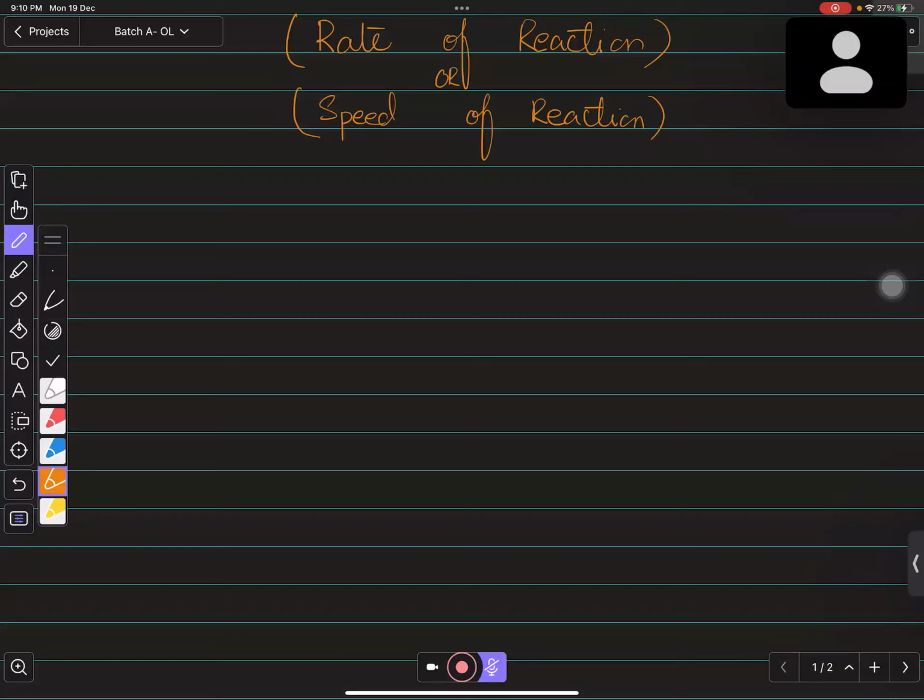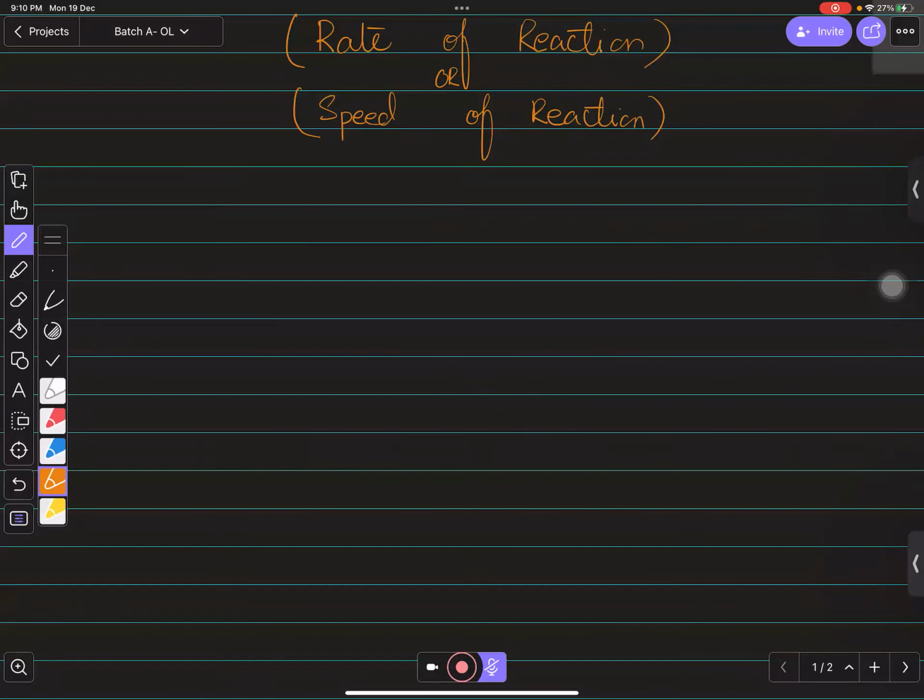Every year you will definitely get 1 to 2 MCQs. Then in theory also the factors are included over there: how can we increase the rate of reaction by temperature, pressure, and by concentration of reactants, etc. And then in ATP there is one question about rate of reaction.